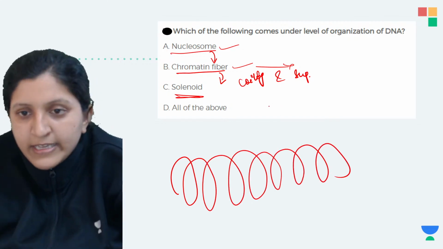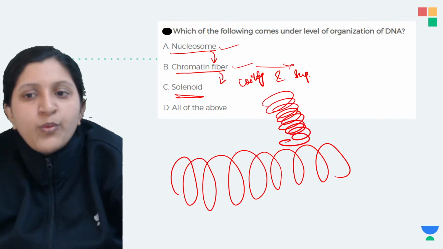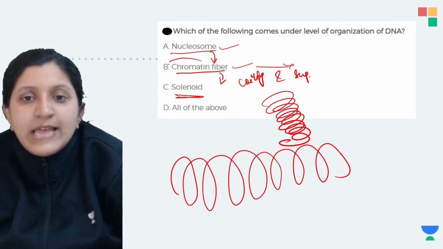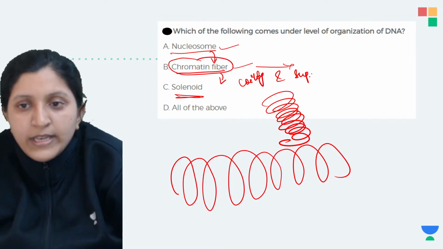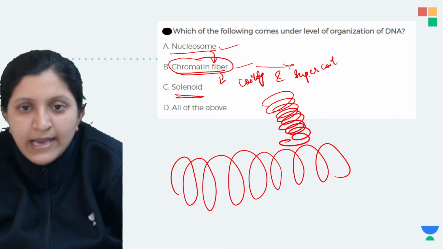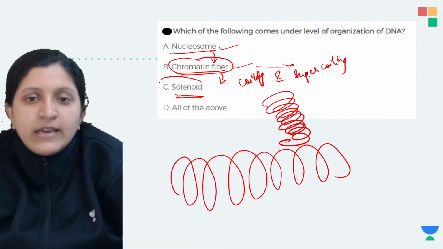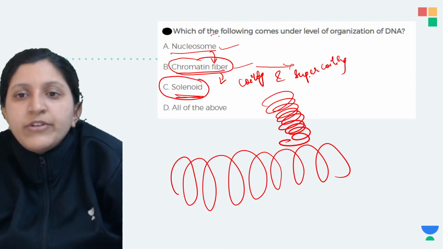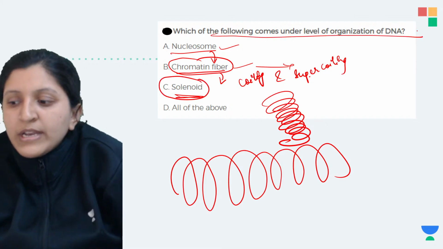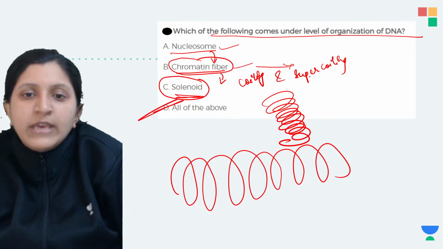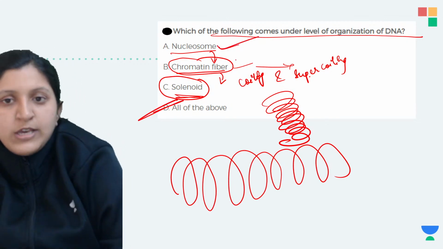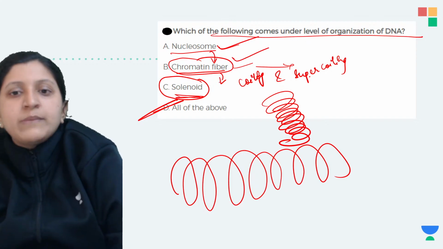The coiled wire, where the wire is continuously coiled. The chromatin fiber is coiling and supercoiling, which will be like a solenoid. So it is all of the above, because there is a nucleosome, a chromatin fiber, and also a solenoid.